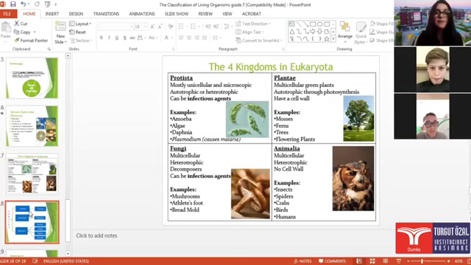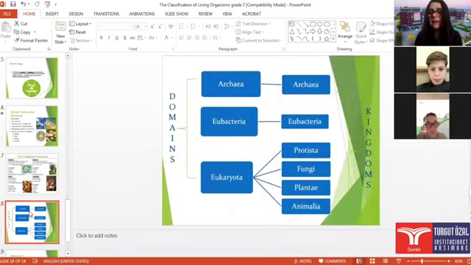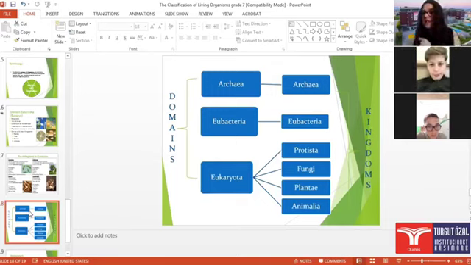And in the end, let's remind again together, which are the three domains? Archaea, eubacteria, eukarya. In the domain Archaea there is only one kingdom, known as Archaea.